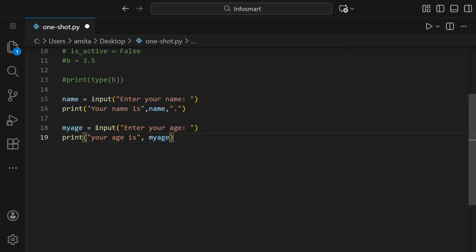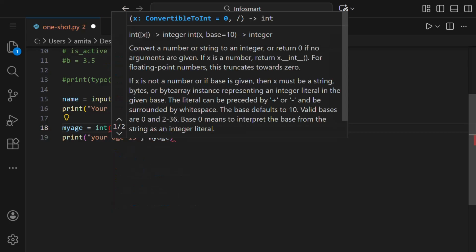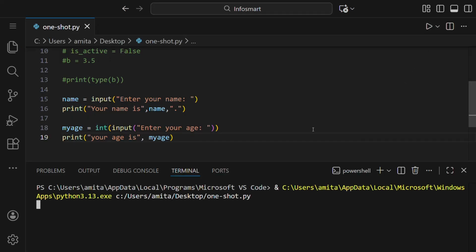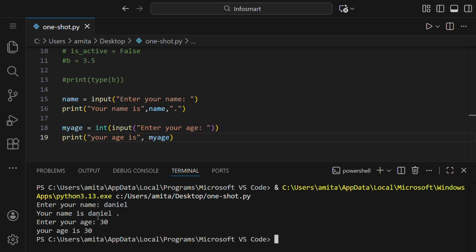But when we'll take the input here of age, it should be integer. But here it will be a string because by default it takes the input as a string. So to make it an integer, what we can do is we can write here int, like this. If we want it to be float, we can write here float. Now let us run this. So it's asking for name, so let us write Daniel, and your age, let us say 30, and you can see it showed your age is 30.